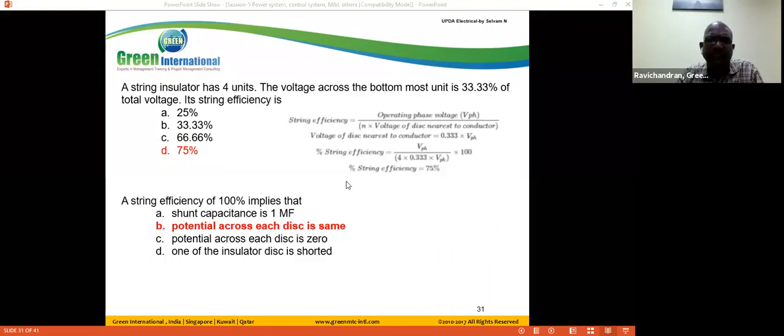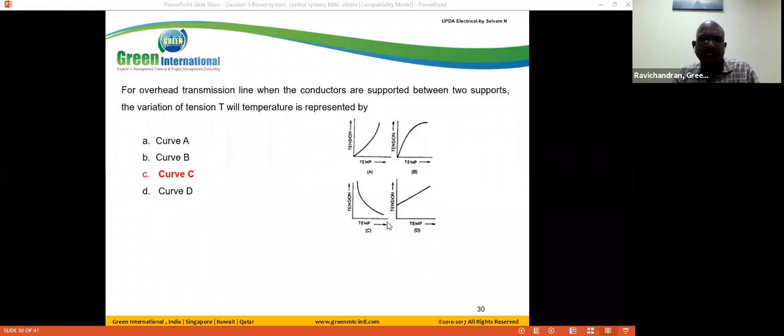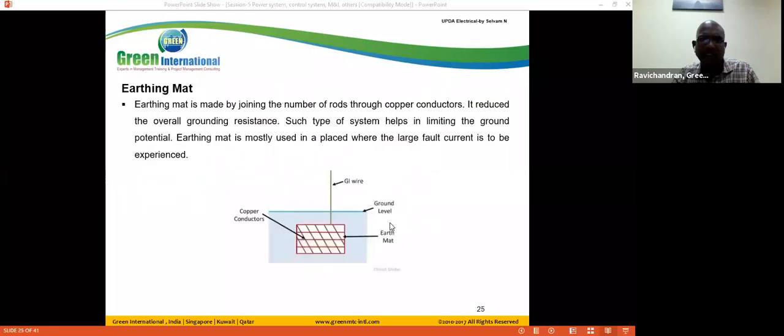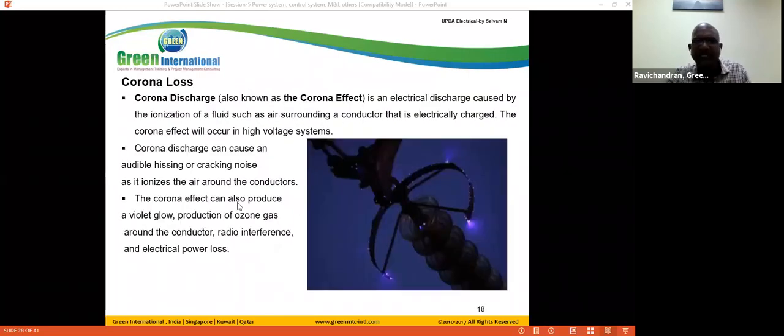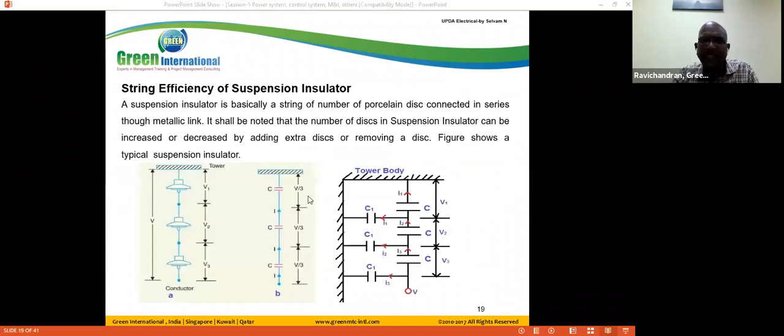And this first thing we already discussed: a string efficiency of 100% implies that the potential across each disk is the same. How is it possible? See, this is a string efficiency. 1, 2, 3, all having the same voltage.